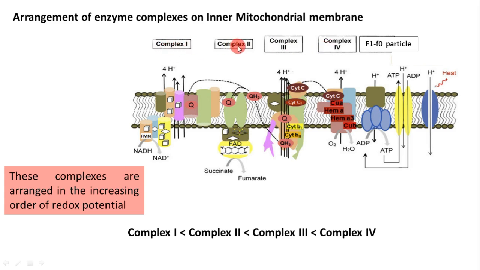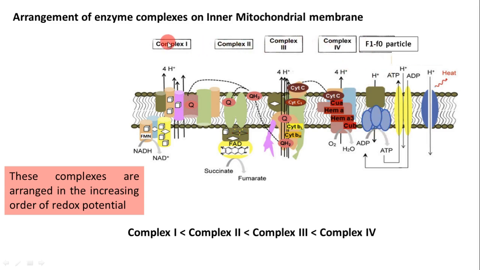First comes complex 1, then complex 2, then complex 3, then complex 4. Finally, there is an F1 F0 particle or oxysome, sometimes referred to as complex 5. This F1 F0 particle is the site of ATP synthesis. It is actually not part of the electron transport system.